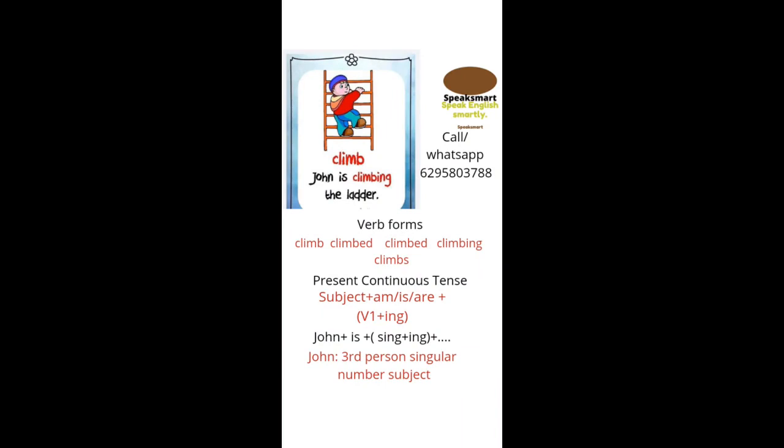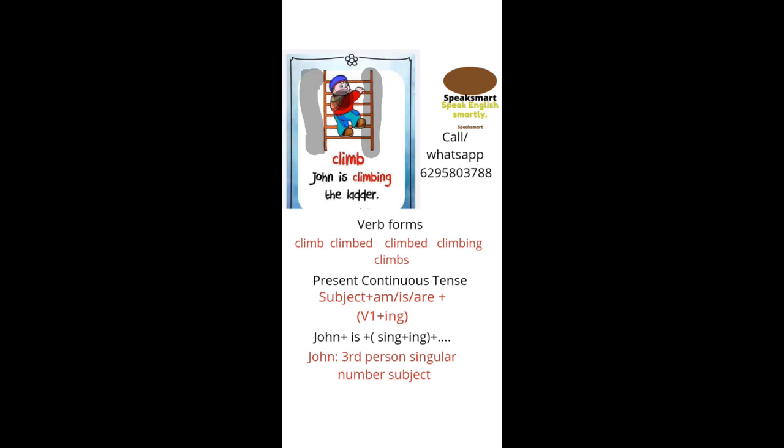Here a boy, his name is John, and John is climbing the ladder. This is the ladder, and he is going upwards, that is, John is climbing the ladder.